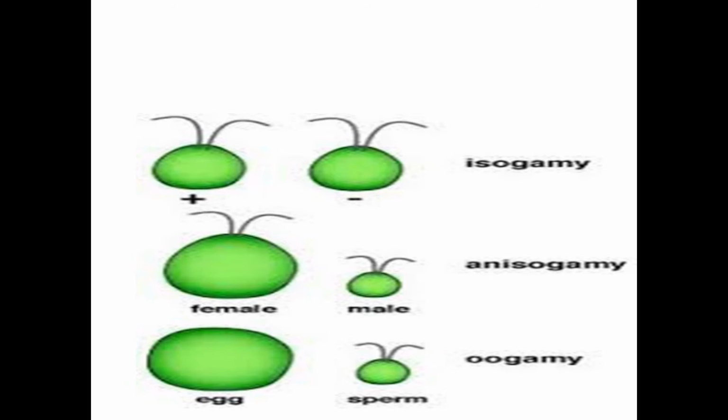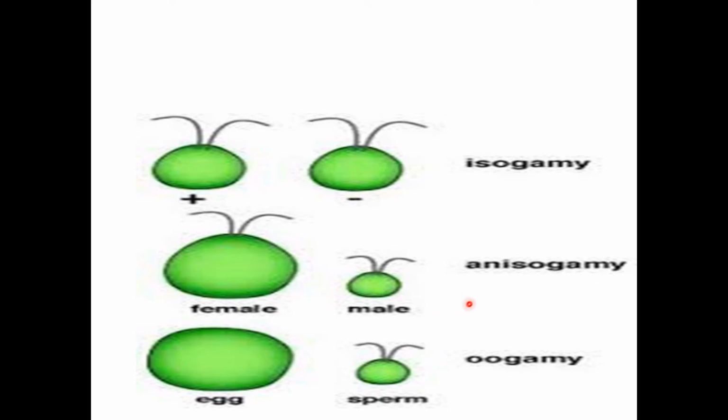Next, this diagrammatic picture shows the isogamy and anisogamy of syngamy. The first picture shows isogamy. What is isogamy? The fusing of two gametes morphologically and physiologically similar to each other. This is known as isogamy. In this picture the male symbol is male and the plus symbol is female. Here both are similar in size. Whereas in anisogamy, the picture shows the female is bigger in size, whereas the male is smaller in size. Both are morphologically different from each other.